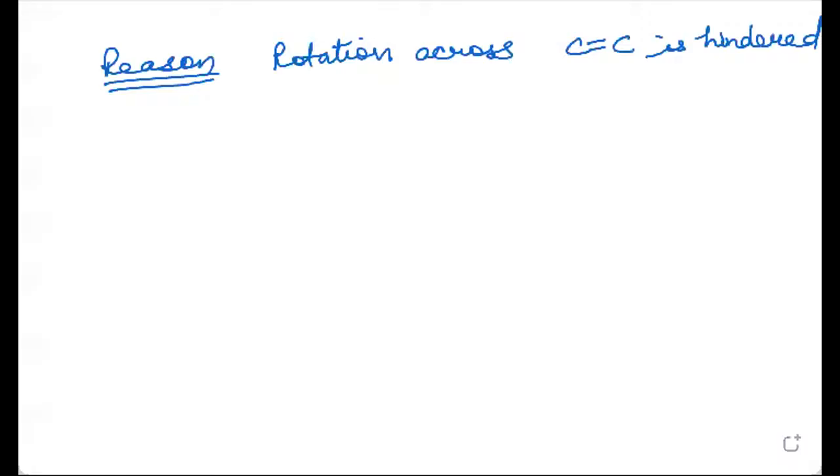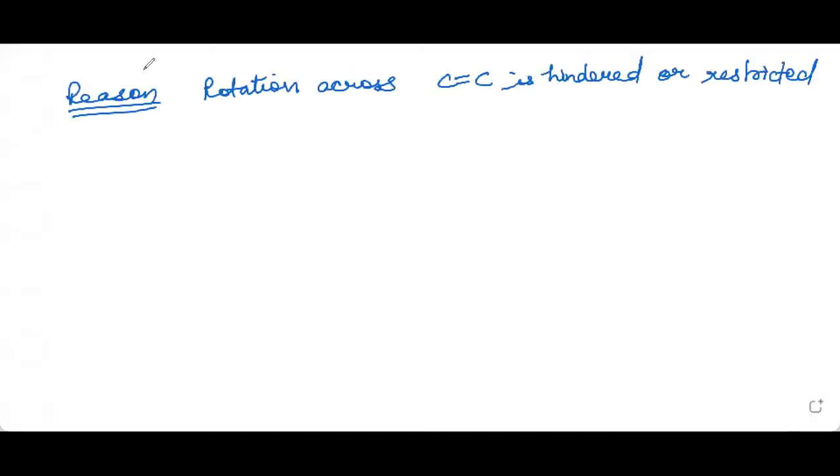So coming back on whiteboard. You can just write here, rotation across carbon-carbon double bond is hindered, and without breaking pi bond, this rotation is not possible.